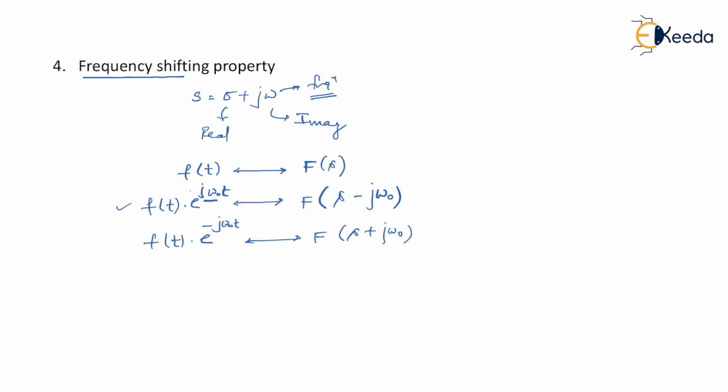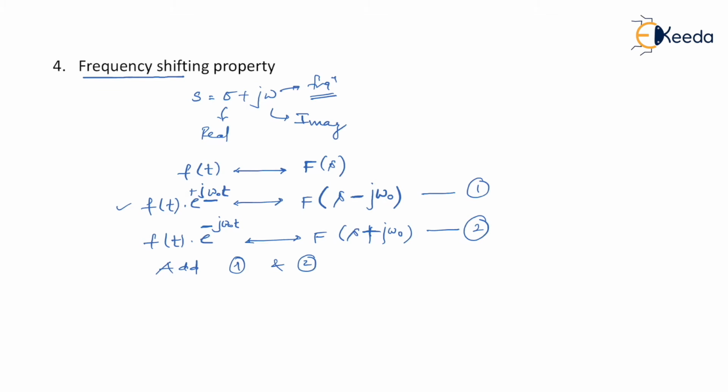That is, if here the exponent is positive, we have negative sign in frequency domain, as well as whenever we have negative sign of exponent, then we have positive sign in frequency domain. So you need to remember this. Now, let's say this is equation 1 and this is equation 2. Let us add 1 and 2.